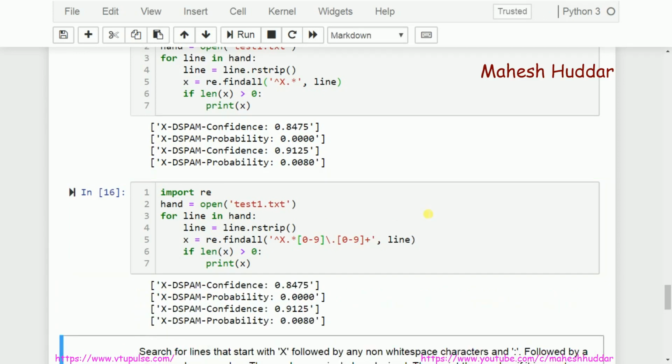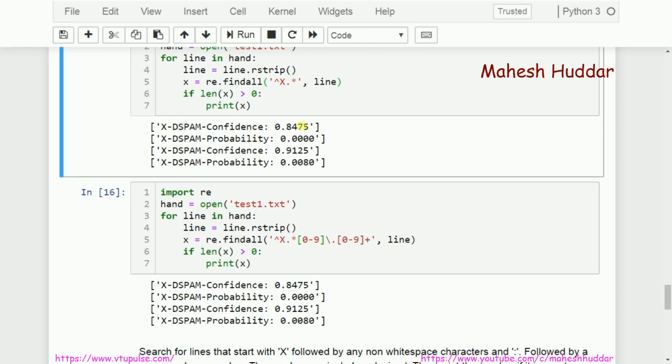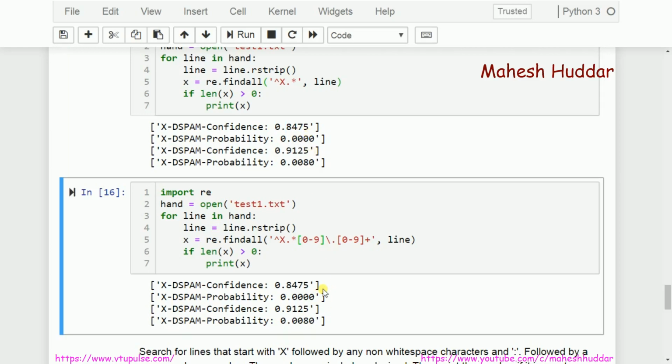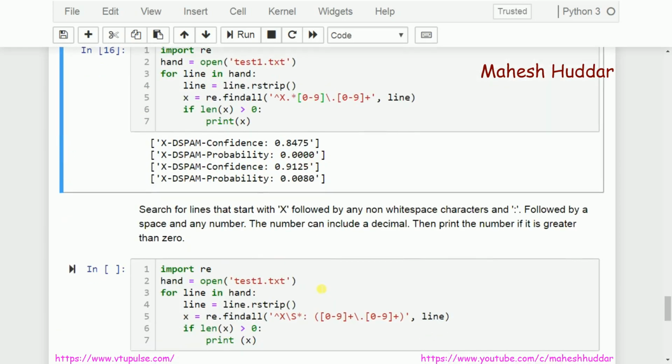Again, we'll be getting the same output. There will not be any difference. Why? Because it starts with x, and we have 0 followed by so and so things. So definitely we are getting the same output. But the intention of writing this one is that right now I am not interested in the entire content here. I am interested in only this number, or sometimes I may be interested in only this particular thing.